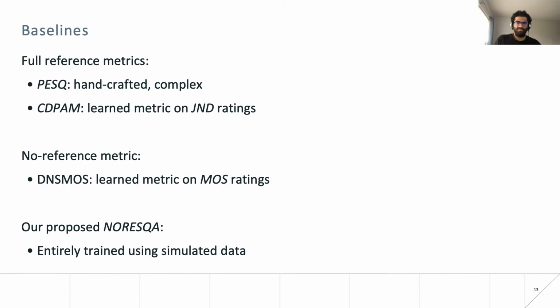And as baselines, we use PESQ and CDPAM as full reference baselines. CDPAM is a full reference approach trained on a dataset of human pairwise subjective ratings. And being full reference, these methods require the paired matching clean reference for quality assessment. We also use DNS-MOS as a non-intrusive SQA method. It is trained on a large-scale dataset of MOS ratings, and we compare the above models with our NORESQA model that is trained entirely using simulation.